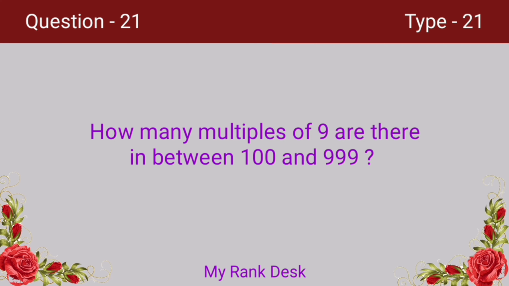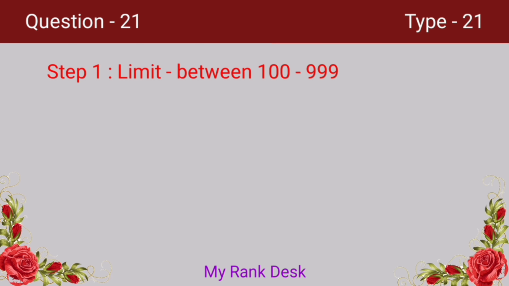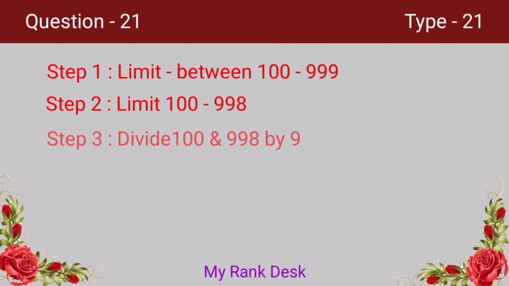How many multiples of 9 are there in between 100 and 999? Let's see how we can solve this problem. The given limit is in between 100 and 999. The upper limit must be reduced by 1 because we have to find the number of multiples of 9 till 998. When we divide 998 by 9, we get the number of multiples of 9 from 0 to 998.